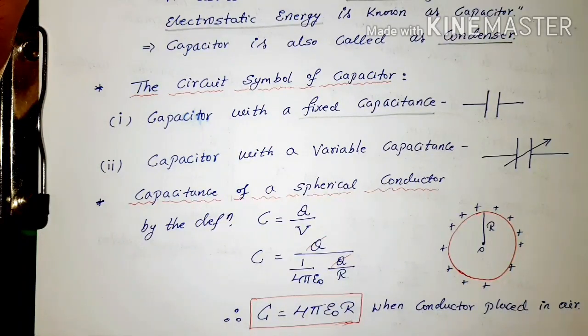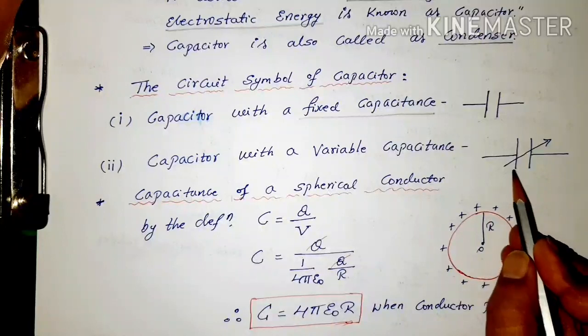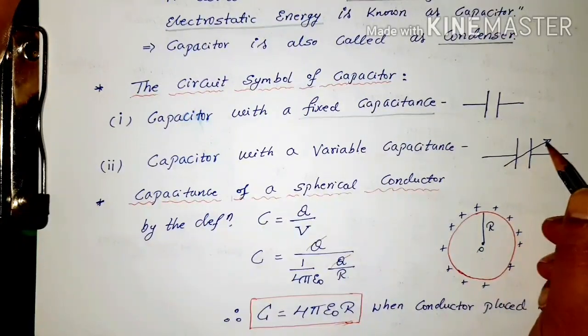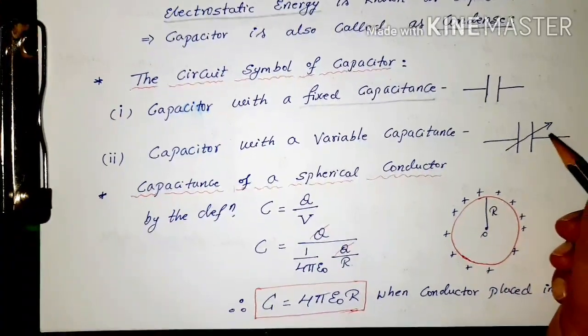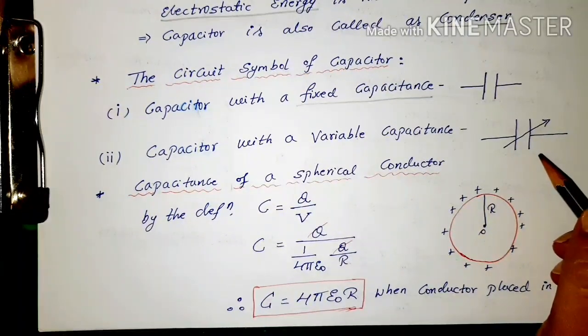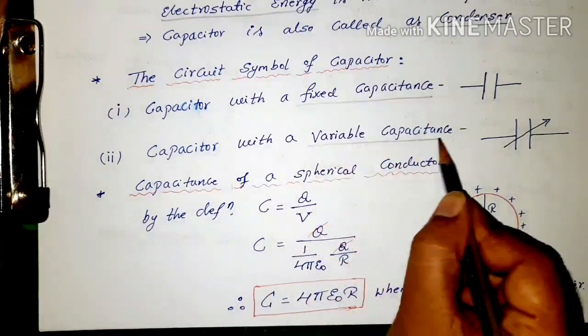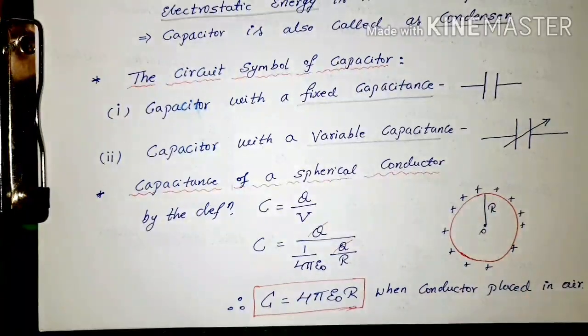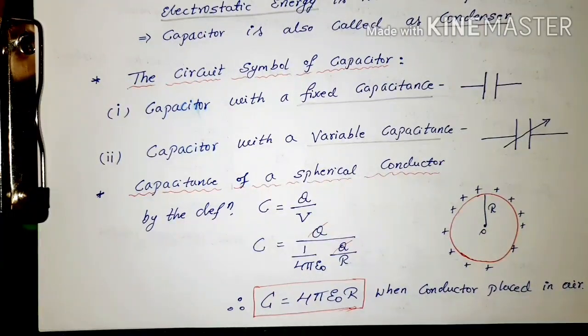If it is a variable capacitor, we show it with an arrow mark, which indicates that we can vary the capacitance. These are the circuit symbols we usually use when drawing a capacitor in circuit diagrams.